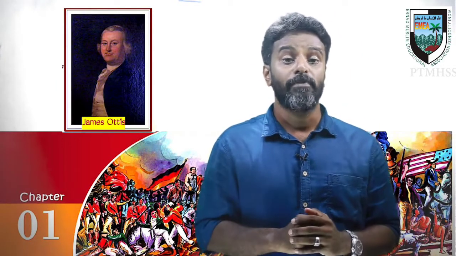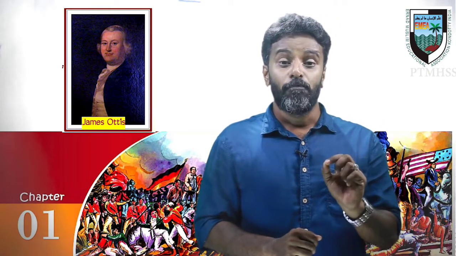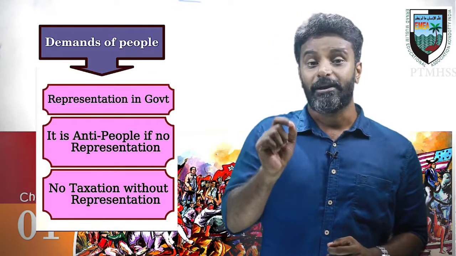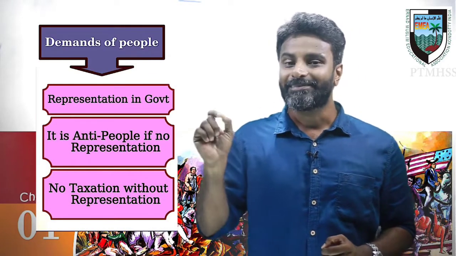Can you say what the demand of the American people was by raising this slogan, no taxation without representation? The American people demanded that they get representation in their government.